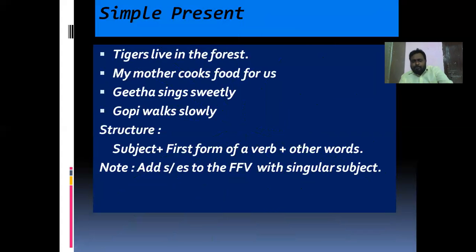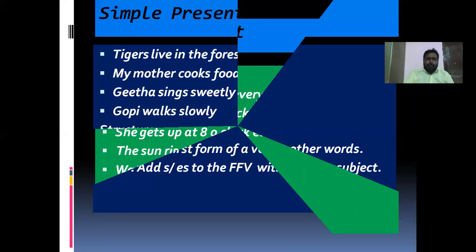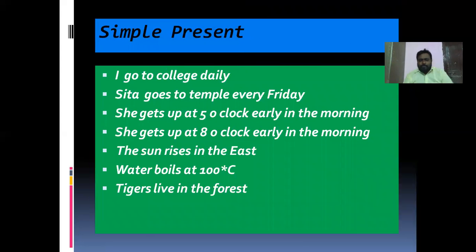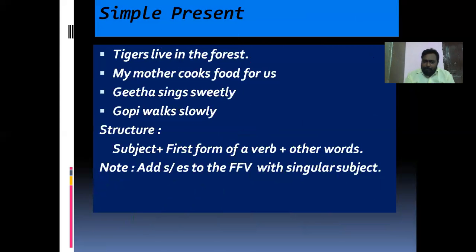And then the first form of a verb. After the subject, what do we get? We get the first form of a verb. You see here, live, first form of a verb; cooks, sings, walks, first form of a verb. In the previous examples, go, goes, gets, rises, boils, live, all these are called first forms of verbs.